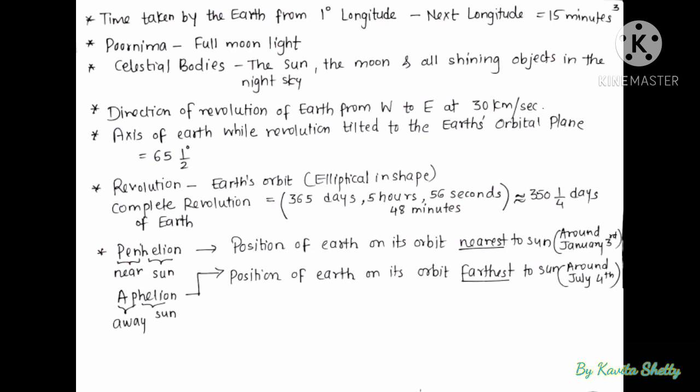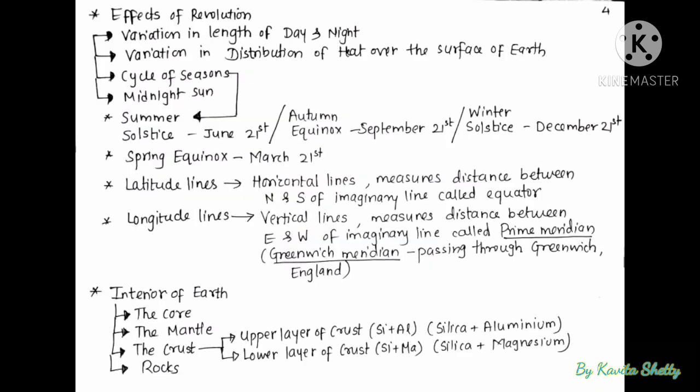The complete revolution of Earth takes 365 days, 5 hours, 48 minutes, and 56 seconds, which is approximately equal to 350 days. And the revolution occurs in Earth's orbit in elliptical shape. Perihelion and aphelion are the positions of Earth on its orbit. When it is nearest to Sun, it is perihelion. When it is farthest, it is aphelion. Peri stands for near, aphi stands for away.